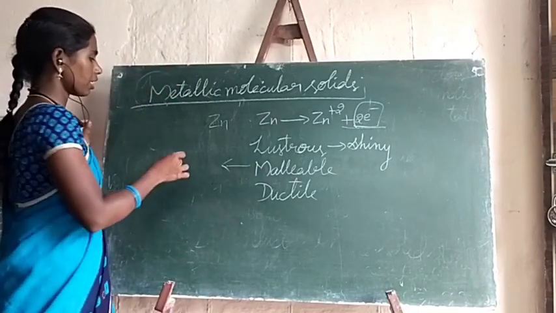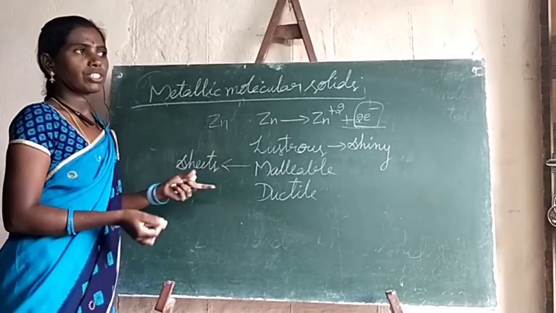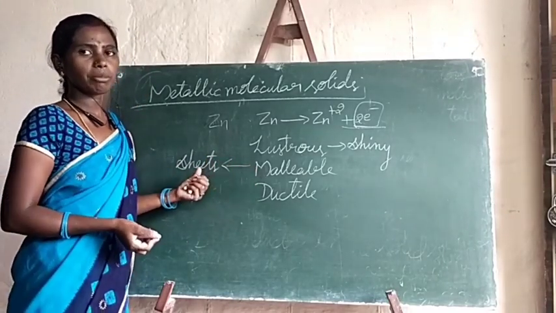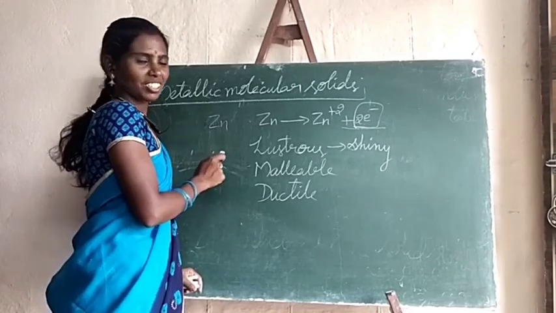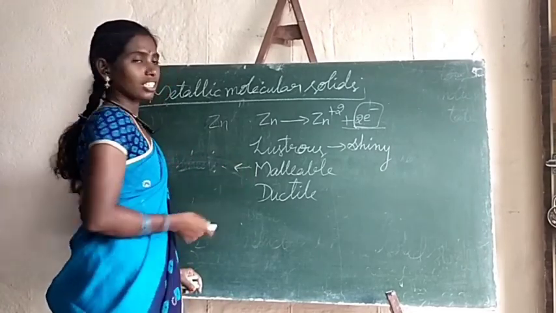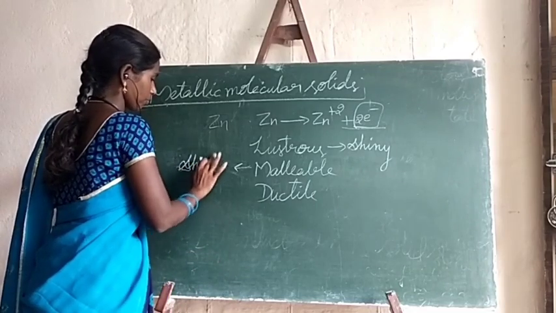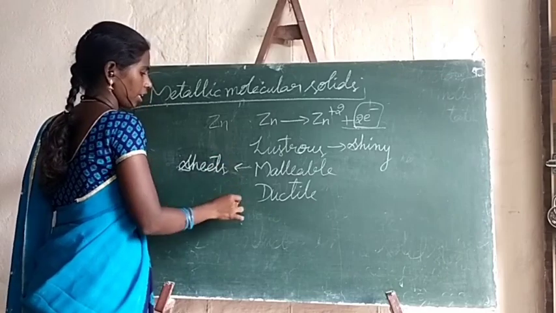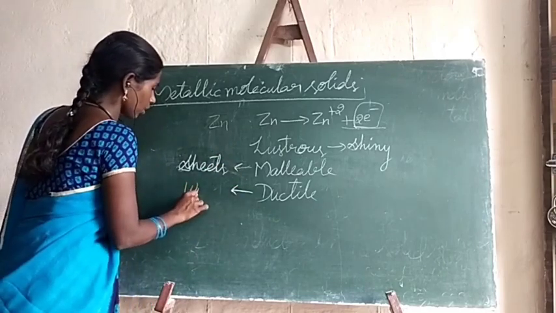Malleable means the ability of any element to be converted into thin sheets without breaking. So malleability means the ability to convert into thin sheets. And ductility is the ability to convert into thin wires.